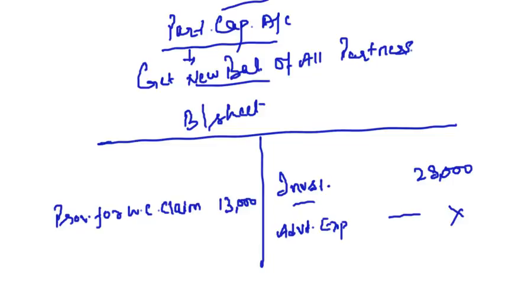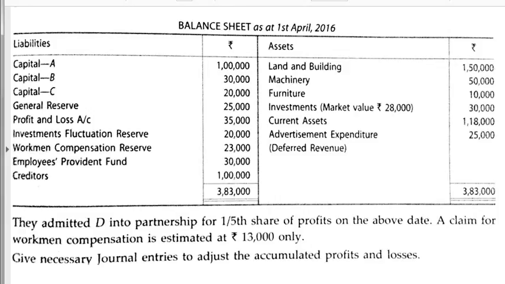Be very careful about this. If they ask you to prepare the balance sheet, be careful with the workman compensation claim, with the amount of investments, with the reserves and accumulated profits and losses. In this case, if there had been any revaluation in the assets and liabilities, then the assets and liabilities would have appeared in the new balance sheet at revised values, and any profit or loss arising on the revaluation would have been adjusted through the partners' capital accounts, and that effect would have appeared in the capitals.